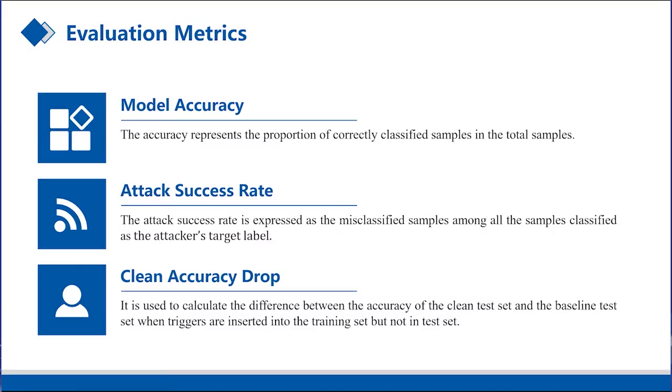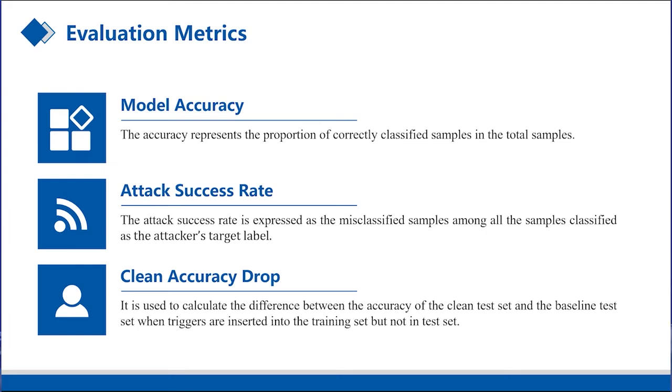In the experiments, we use 3 evaluation indexes to verify the effectiveness of the proposed method: the accuracy of the model, the attack success rate, and the accuracy on the clean dataset, respectively.